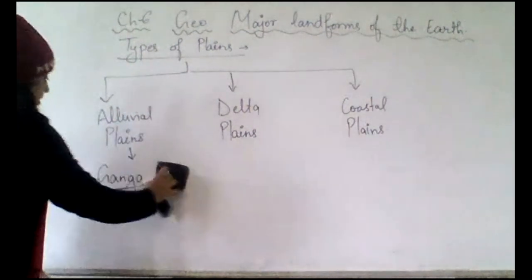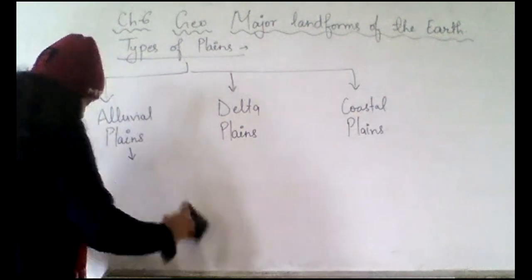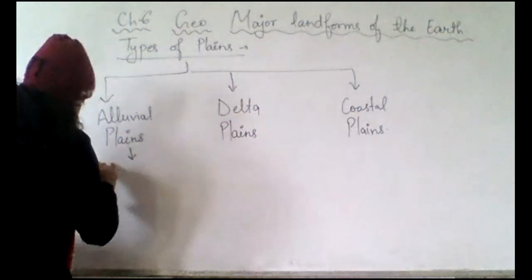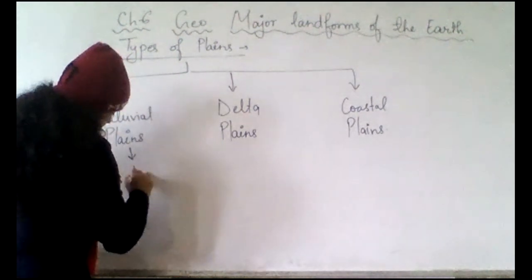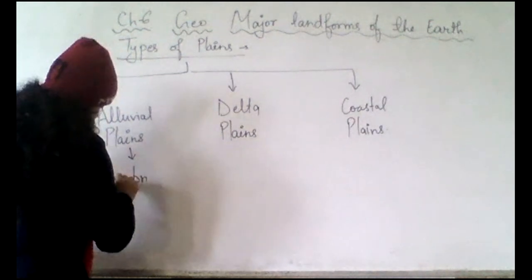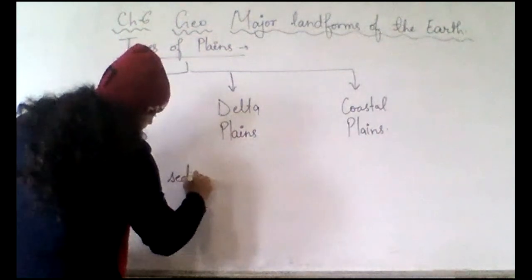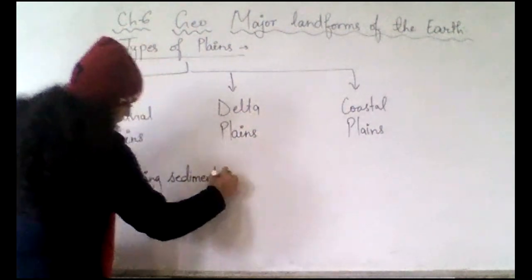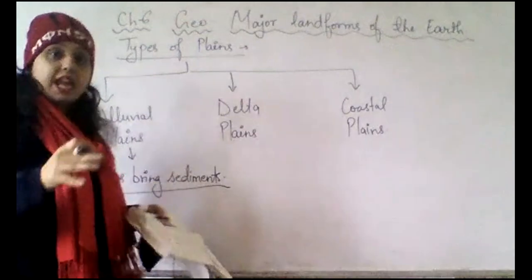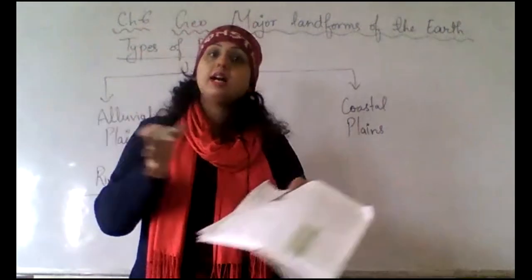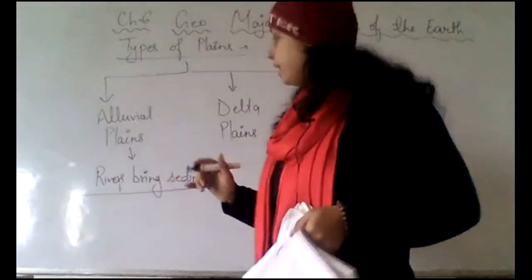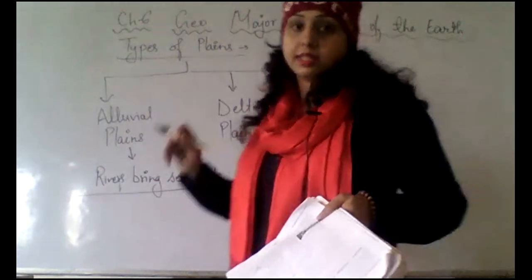The rivers bring sediments with them, and those sediments are deposited and develop the alluvial plains.